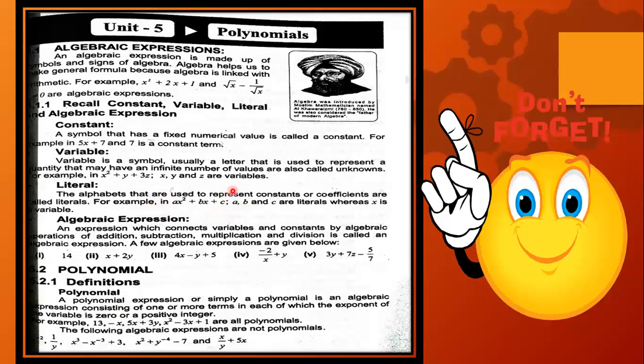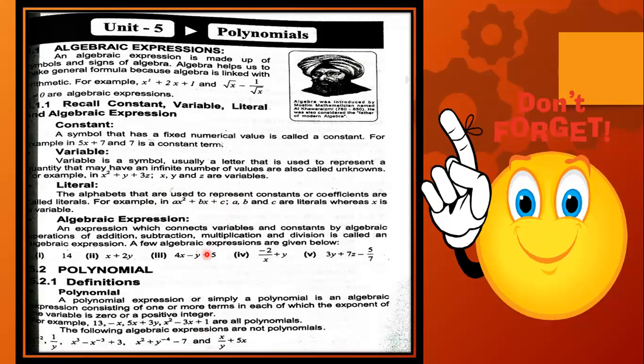That is a general form, where x is assumed like a variable, and a, b, c, they are literals.